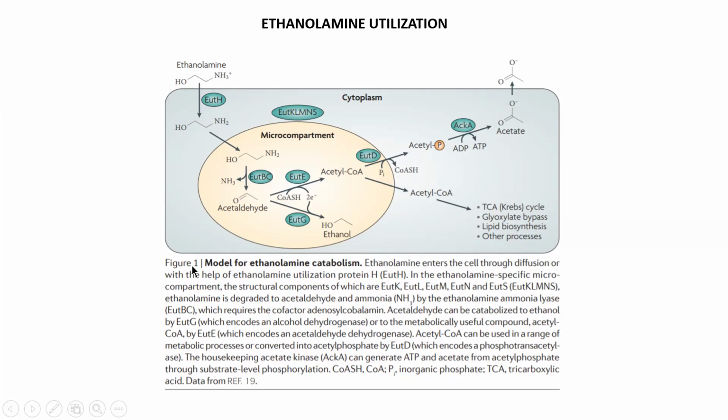So this is the model for ethanolamine catabolism, where many proteins are involved, which you can see in the blue colored oval structure. EutH is the facilitator protein which allows the entry of ethanolamine inside the cytoplasm. Then EutK, L, M, N and S are the structural proteins. EutB, C, E, G, D and AckA are the genes which encode for the enzymes involved in the catabolism of ethanolamine.